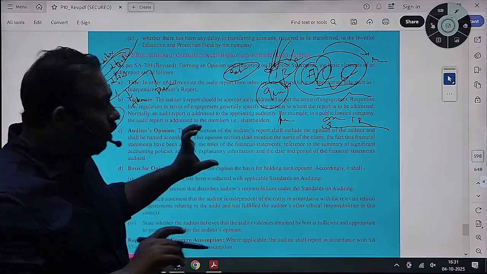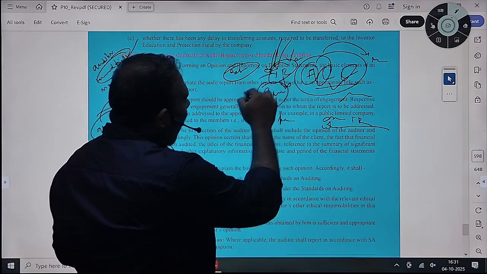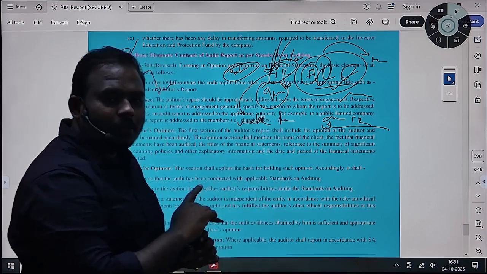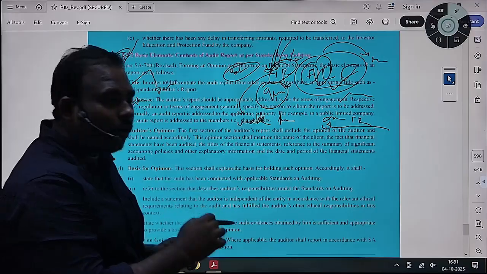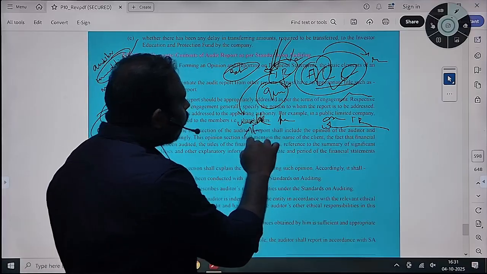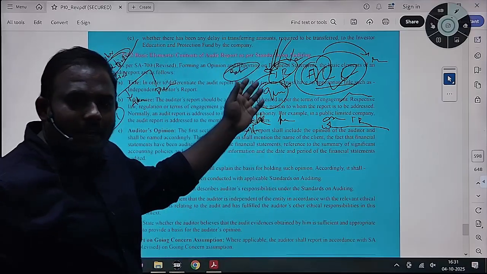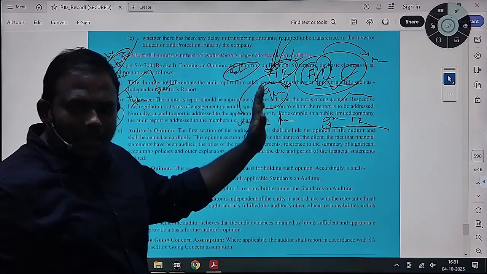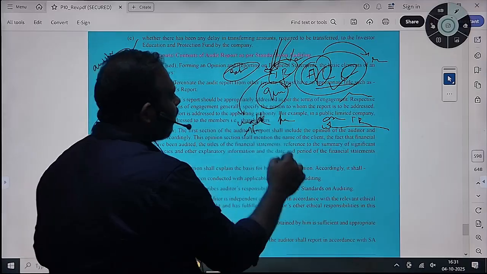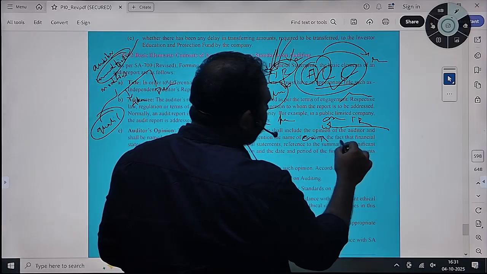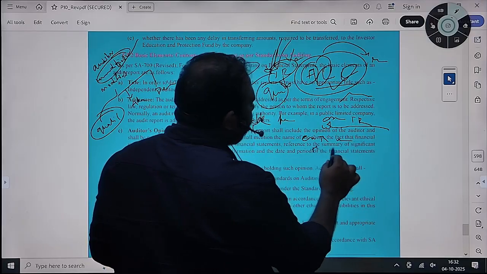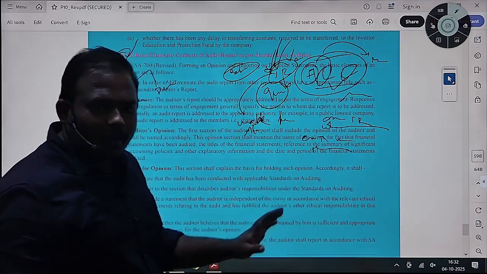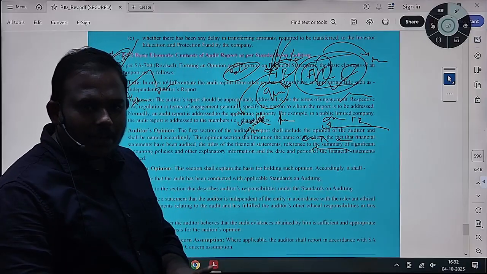In one case, you are unable to obtain audit evidence. How can you confirm whether the area is materially misstated or not? You cannot confirm. But since this is only one particular area, you will qualify that except for trade receivables, where we are unable to obtain evidence, the rest of the financial statements reflect a true and fair view. If it is a particular area, you will qualify.